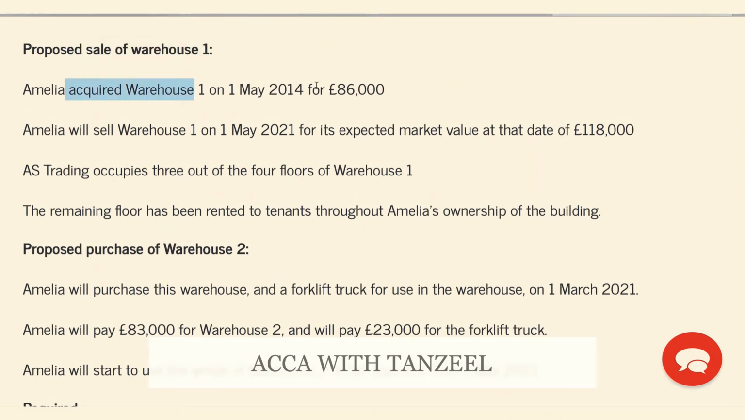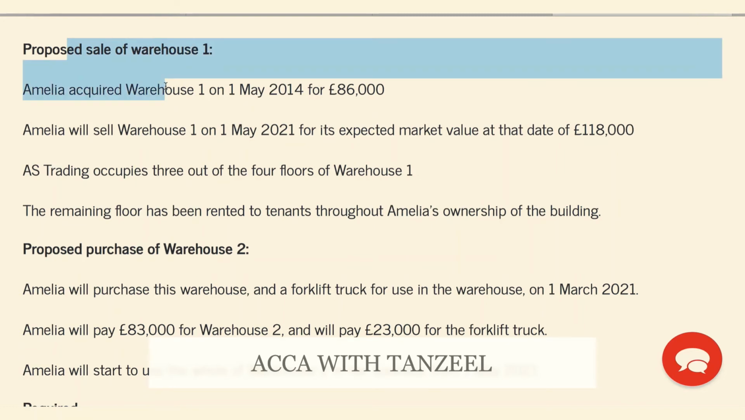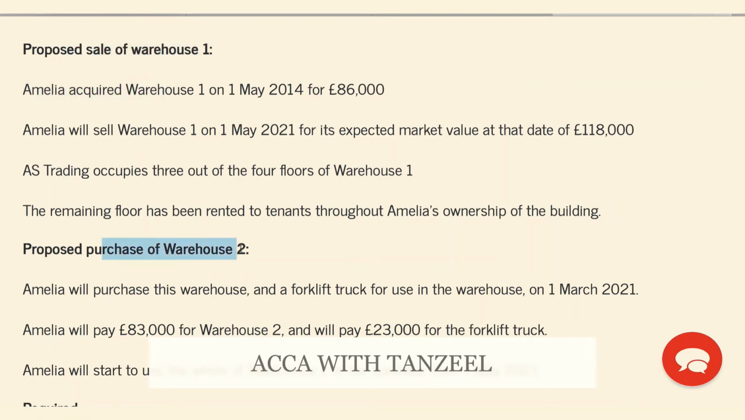She acquired this warehouse in 2014 for 86,000. She will sell it on the 1st of May 2021 for its expected market value at that date of 118,000. Her trading company occupies 3 out of the 4 floors of the warehouse, and the remaining floor has always been rented to tenants throughout Amelia's ownership of the building. Now, her purchase of the other warehouse is going to be in March 2021, just 2 months before the sale.